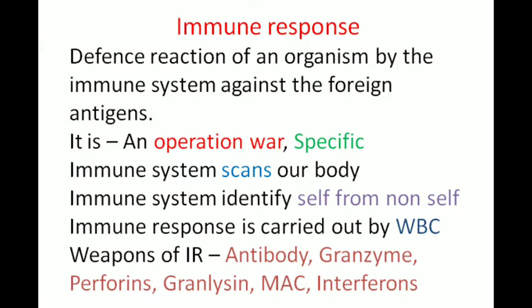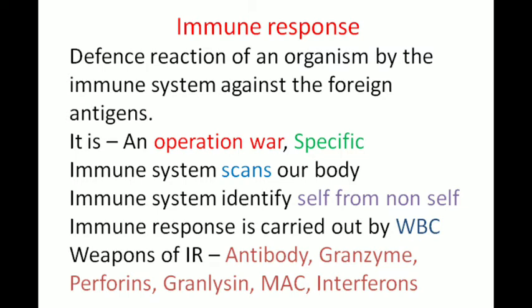And the weapons of immune response are antibody, perforins, granulysine, granzyme, membrane attacking components, and interferons. Here perforins are substances which make holes in the cell wall of the pathogenic microorganism. Granulysines are lytic proteins synthesized and released by the cytoplasmic granules within the T cytotoxic cells and T killer cells.